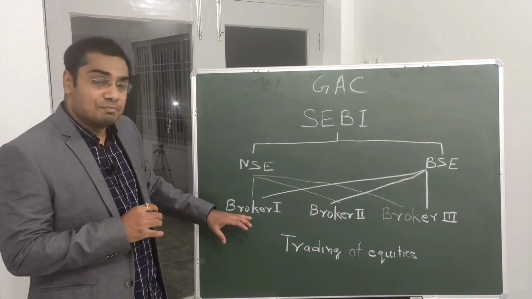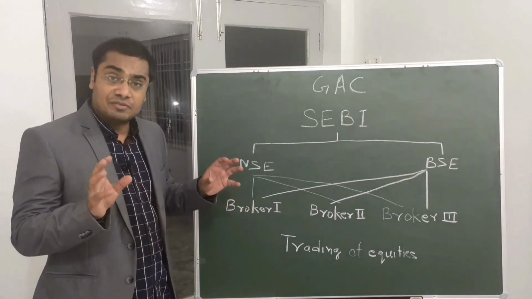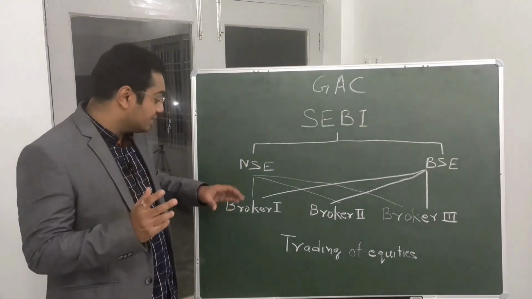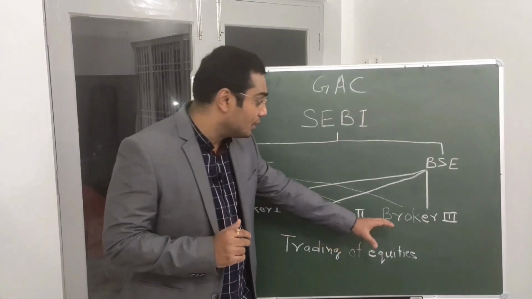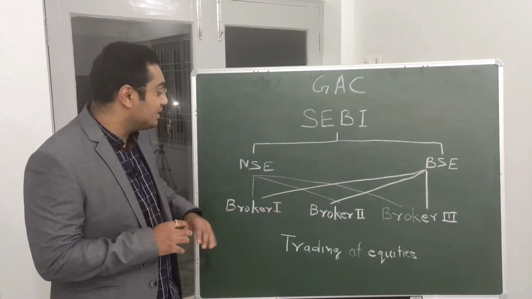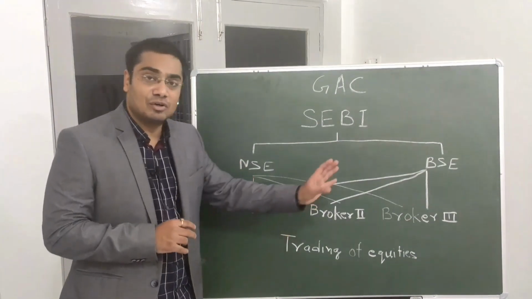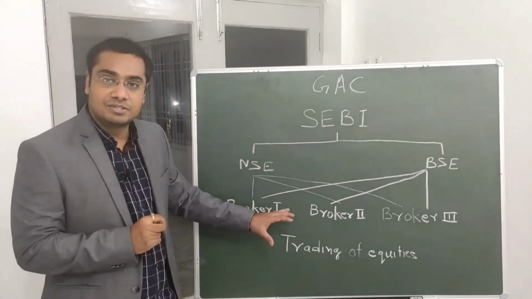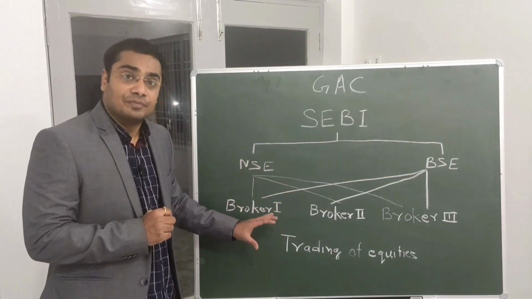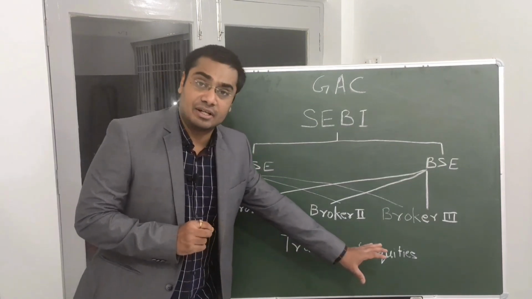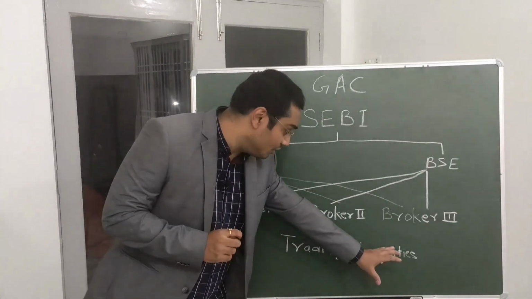Thereafter come various brokers. I didn't want to mention the name of any broker, that's why I have named them like this, broker number 1, 2 and 3. So all these brokers have affiliations with either N.S.E. or B.S.E. or both the exchanges, and thereafter through these brokers, through their demat accounts, the retail investors can trade their securities or equities.